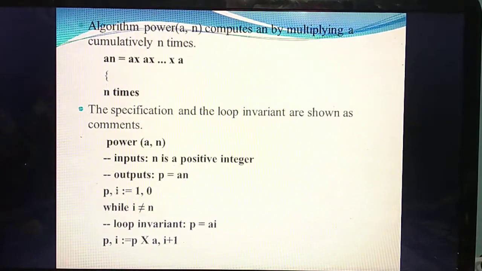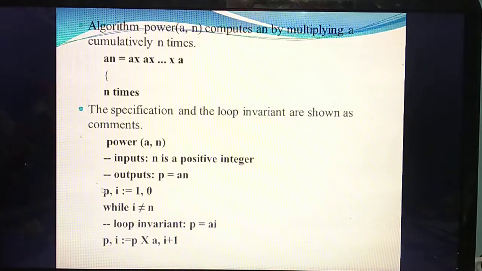Understand? Next you are going to calculate the same power using a loop. You are going to write the loop invariant. What do you mean by loop invariant? Before the starting of the loop the value is the same, and at the end of the loop the value is also the same. Understand? So here the power is given by the variable p.